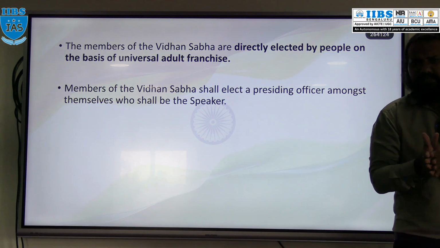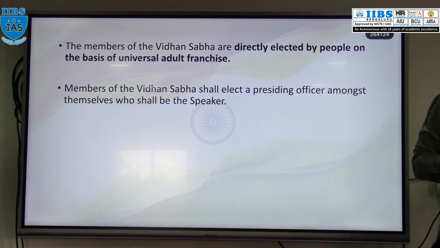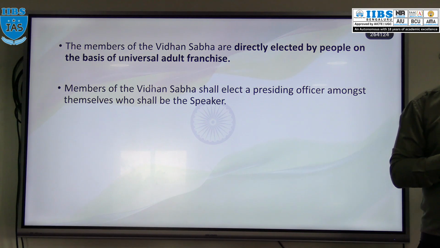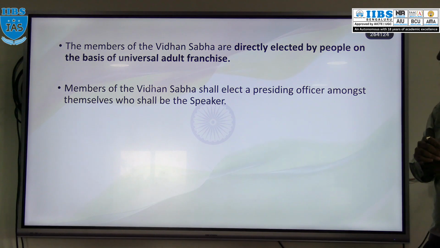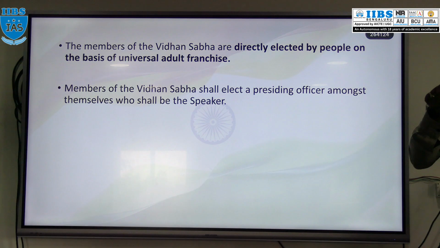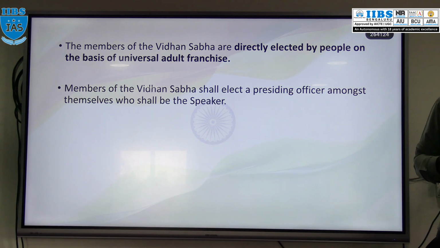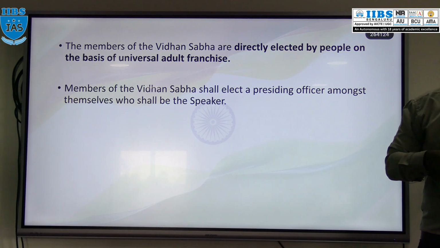And whatever the member elections, if you observe, the members of the Vidhan Sabha or assembly are elected directly by the people, based upon the universal adult franchise. Universal adult franchise means any person who attains the age of 18 years has a right to vote. Okay, and these members of the legislative assembly will elect the presiding officer, the speaker.